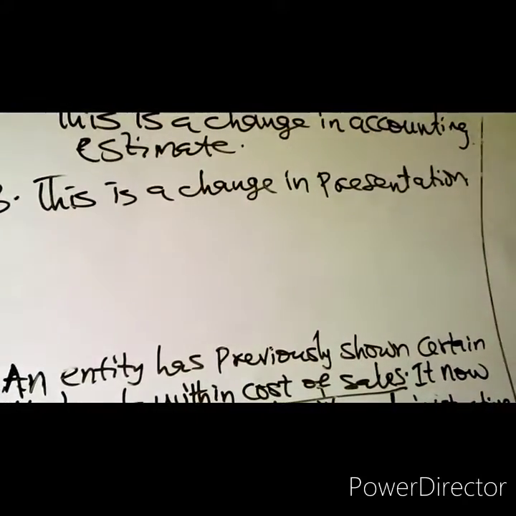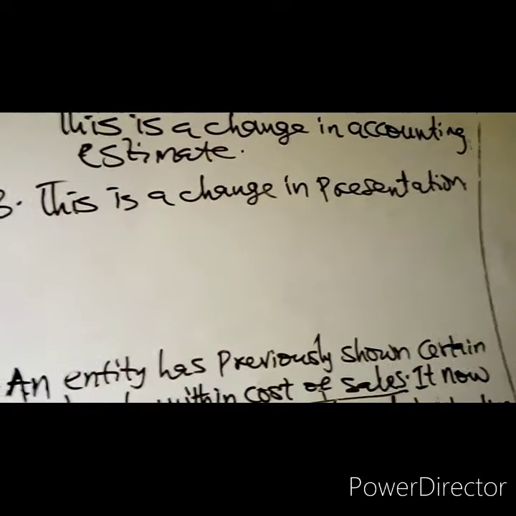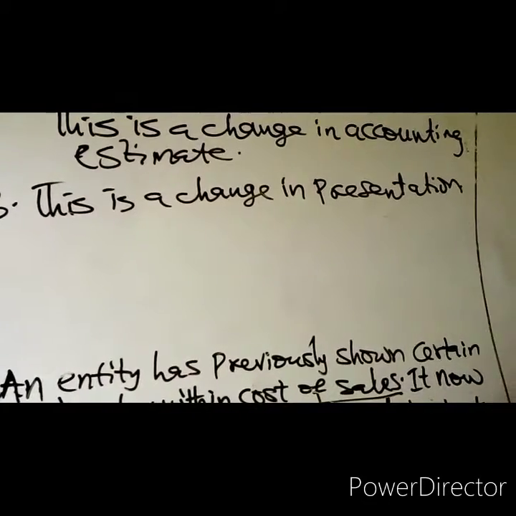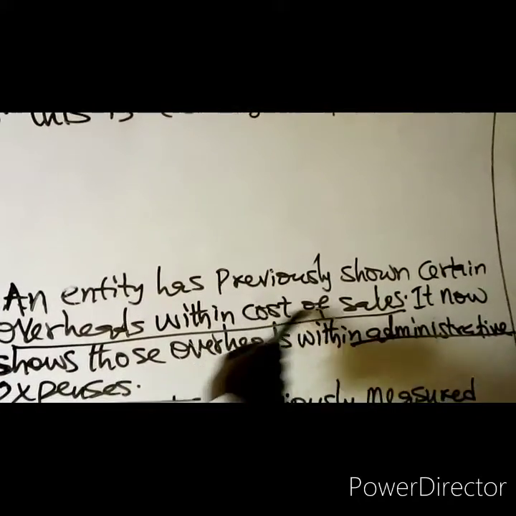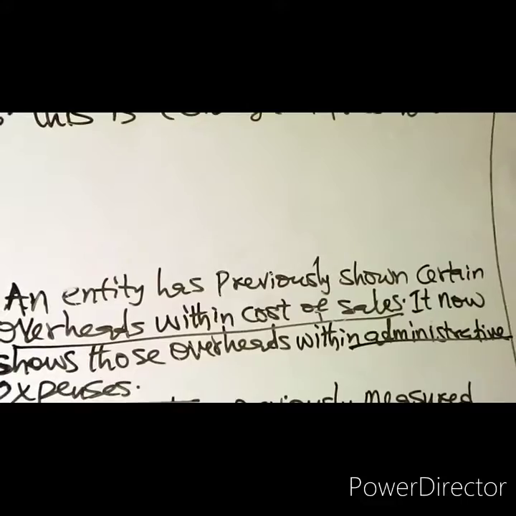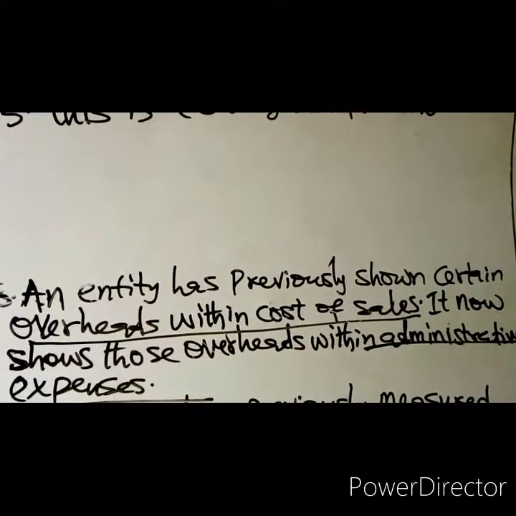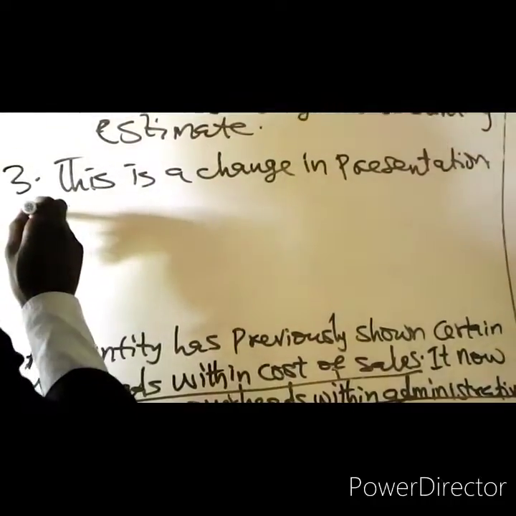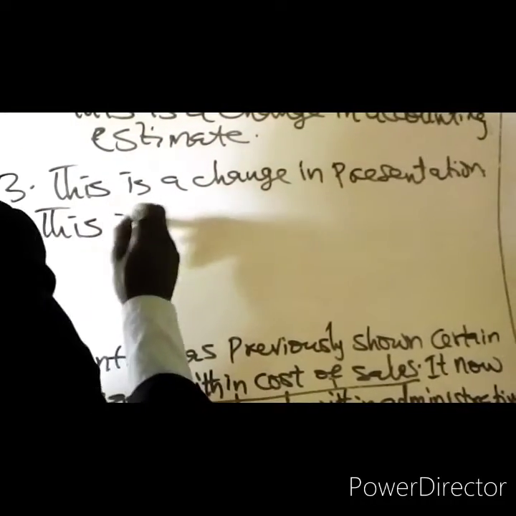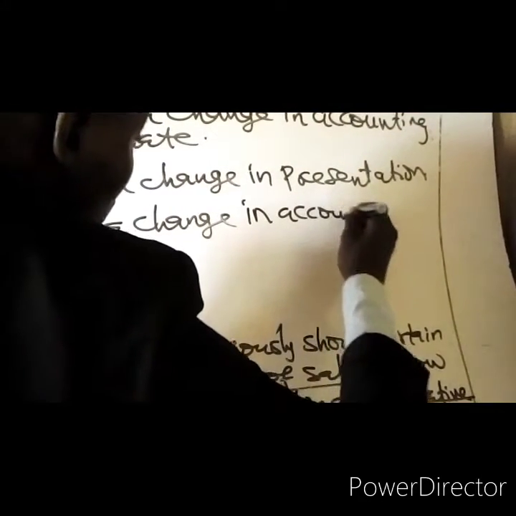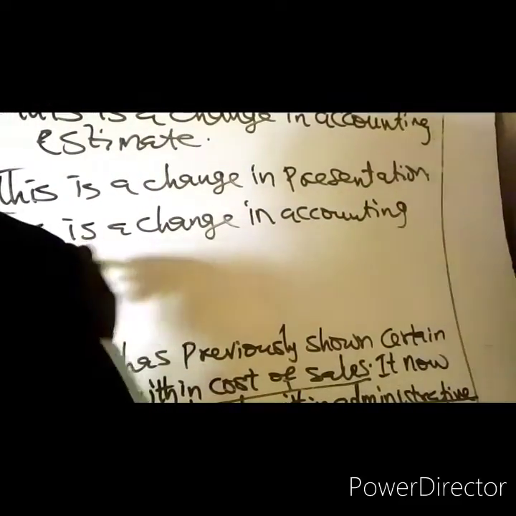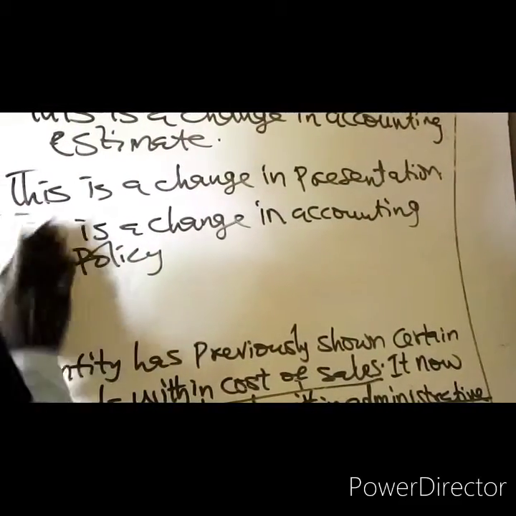And I've told you that the 3 things you have to consider are: number 1, recognition; number 2, measurement; number 3, presentation. Since the way this item will be presented has changed, you will no longer be presenting it as cost of sales. You will now be presenting it as administrative expenses. That means the presentation method has changed. Therefore, this is a change in accounting policy. It is a change in accounting policy because it is a change in presentation.